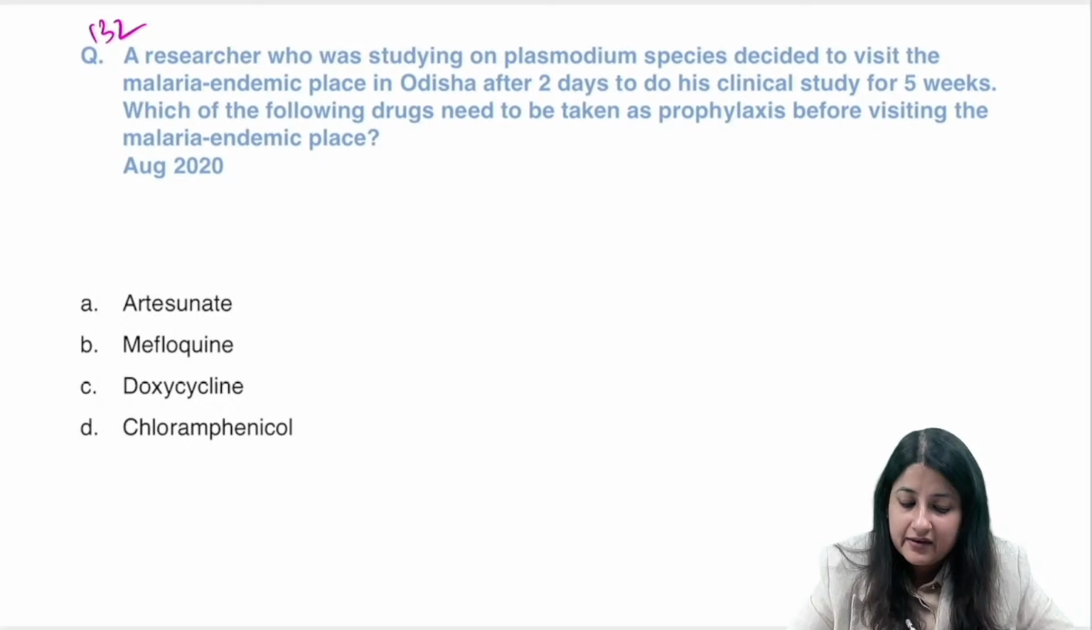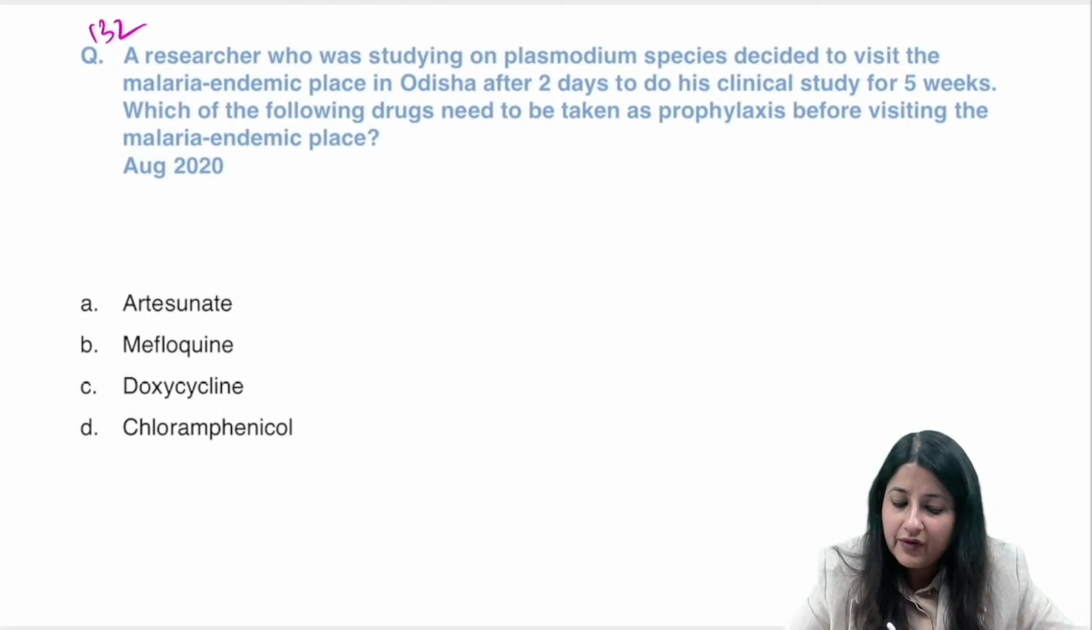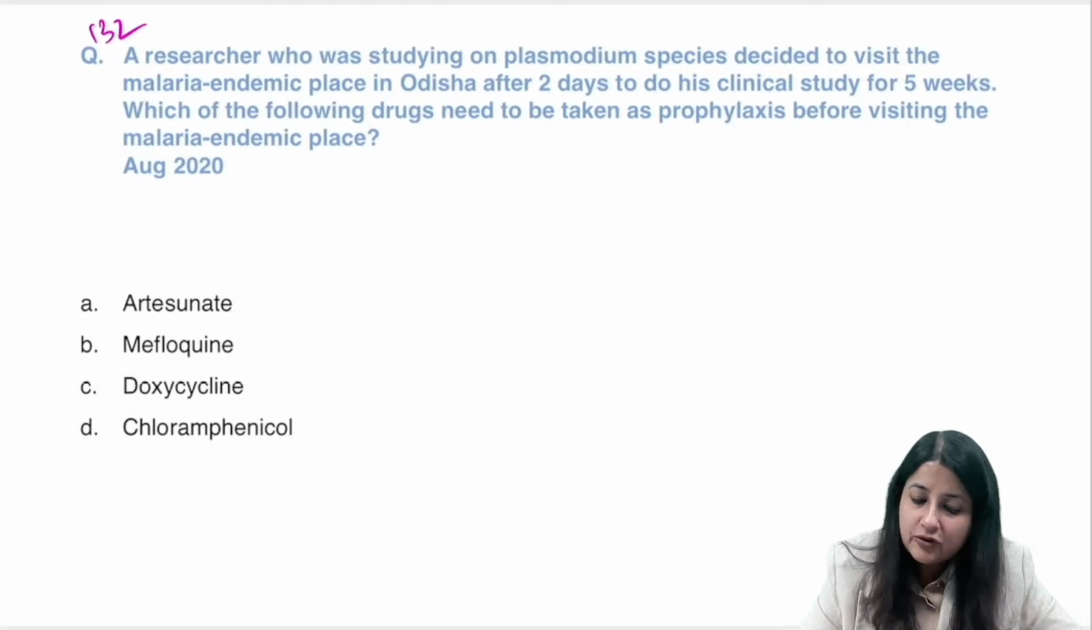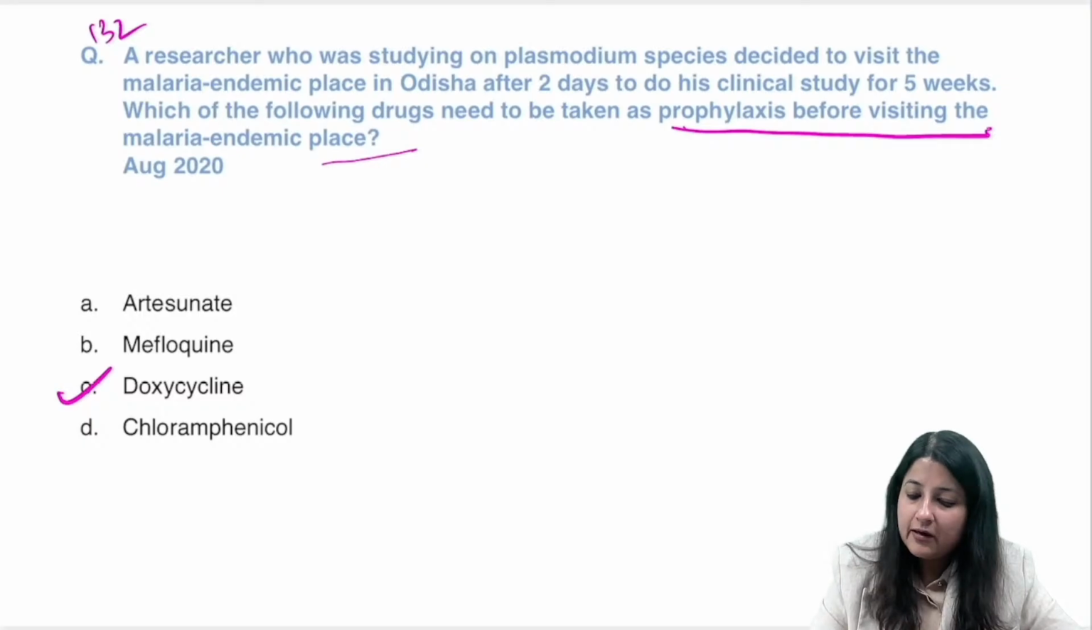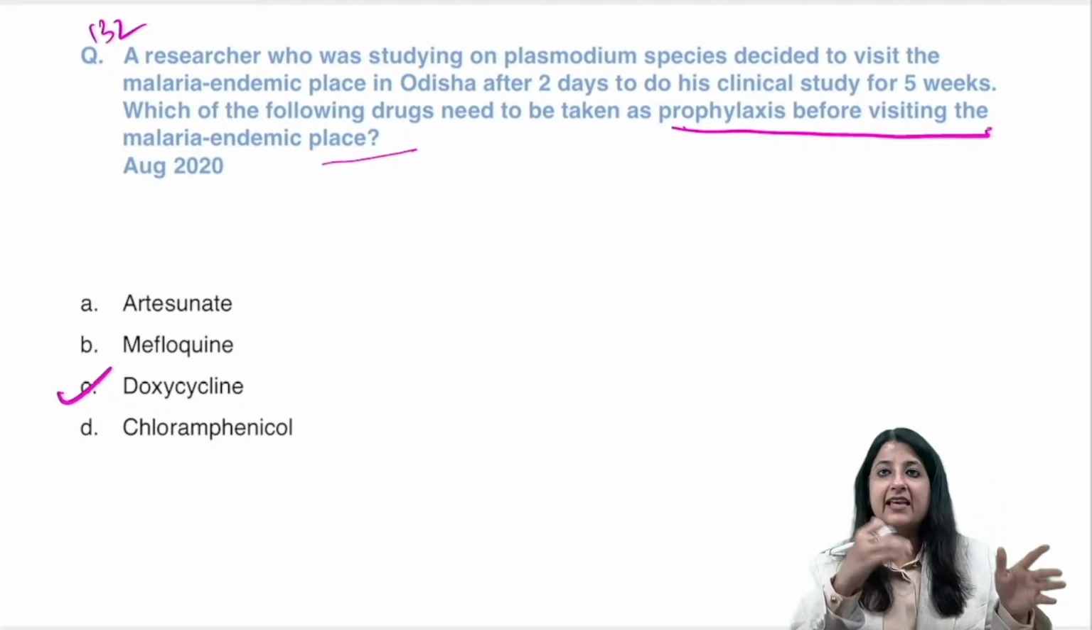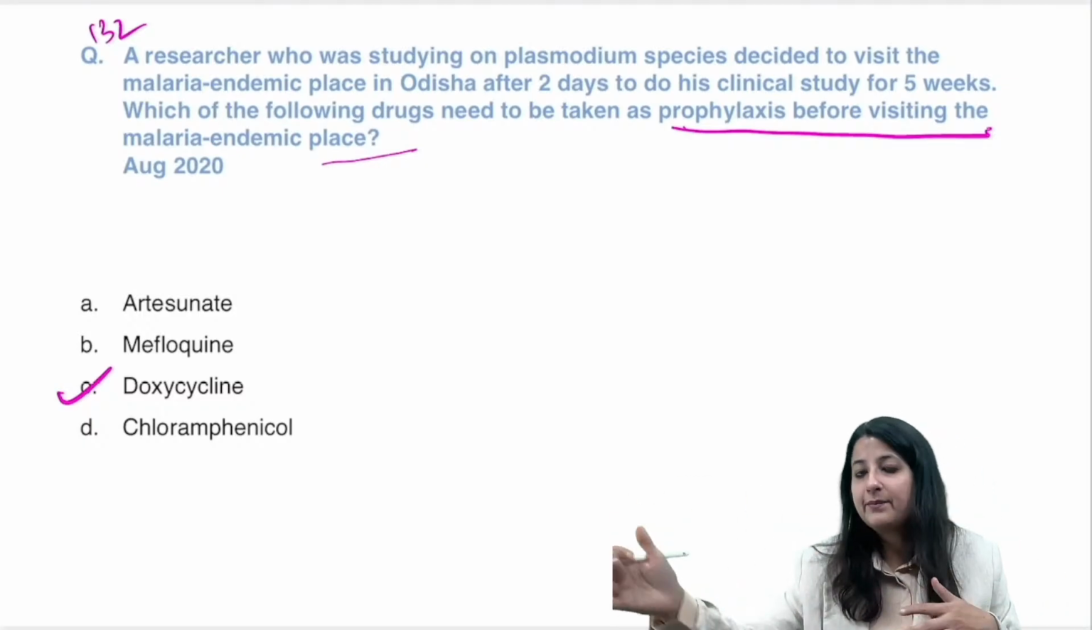Question number 132. Anybody? Let's see. A researcher studying a Plasmodium species decided to visit a malaria endemic place in Odisha after 2 days to do his clinical study for 5 weeks. Which of the following drugs needs to be taken as prophylaxis before visiting the malaria endemic place? So, endemic place. What is it, guys? We all know short-term prophylaxis के लिए क्या है? Doxy. A to D, the distance is short. A to M, the distance is long.